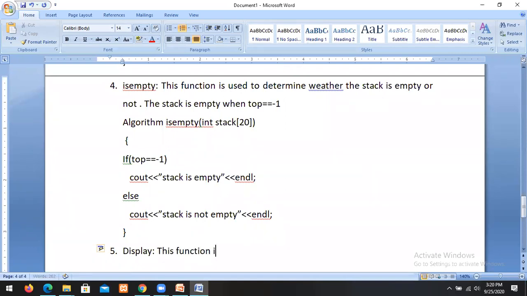This function is used to display the elements of the stack. So the stack display function is used to display the elements of the stack. Display means to print the elements of the stack.